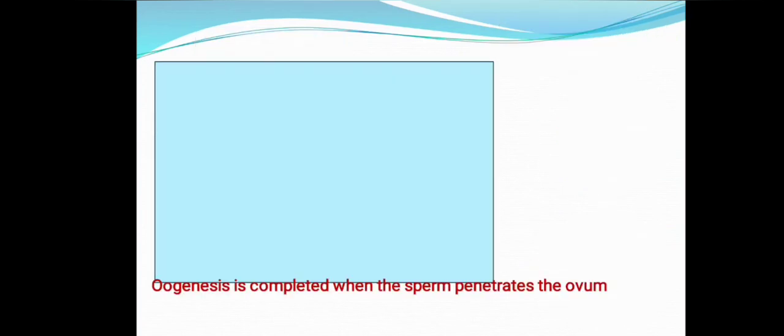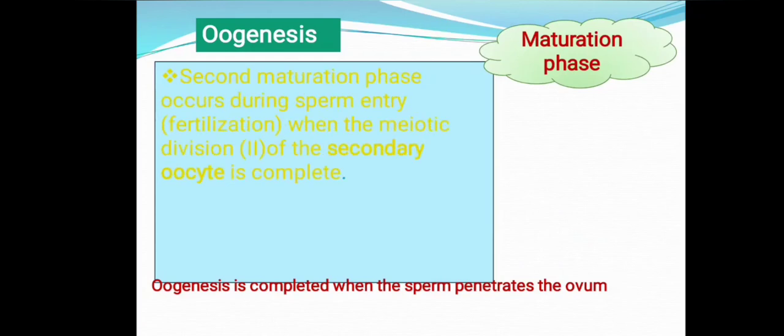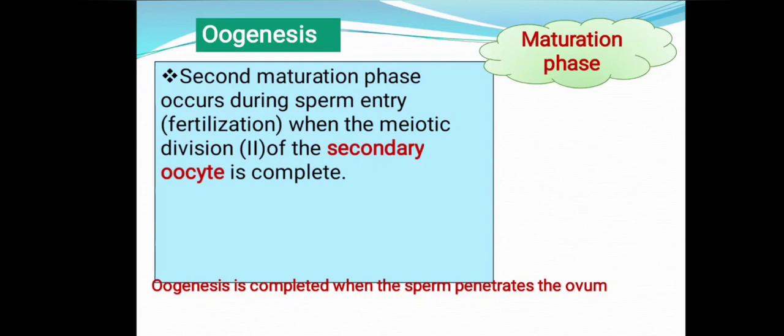Still the maturation phase is not completed. It is going to complete only when sperm enters this secondary oocyte. Yes, the second maturation phase occurs when sperm entry, that is the fertilization process, initiates.